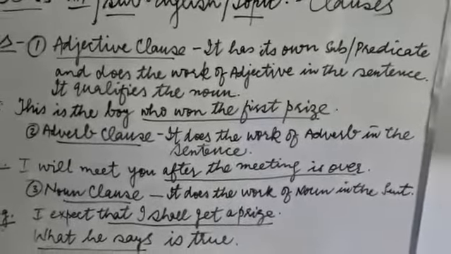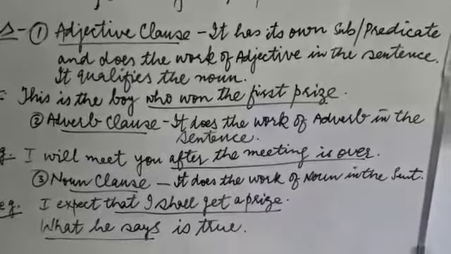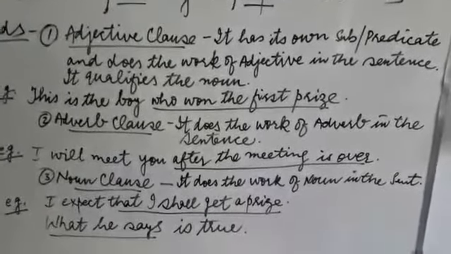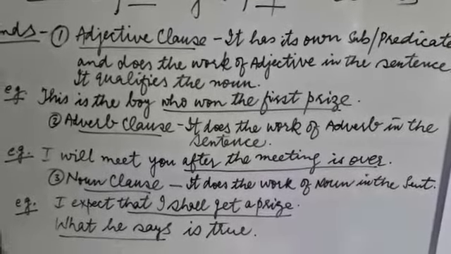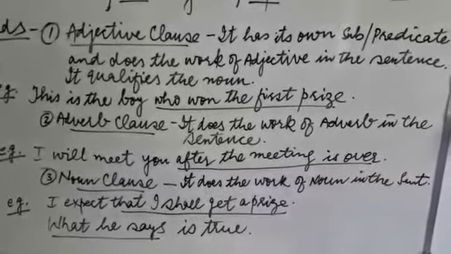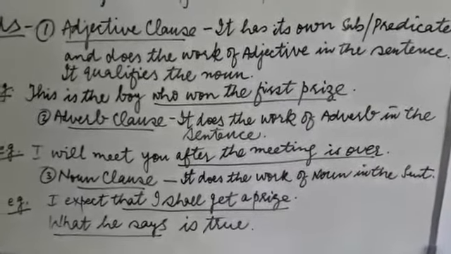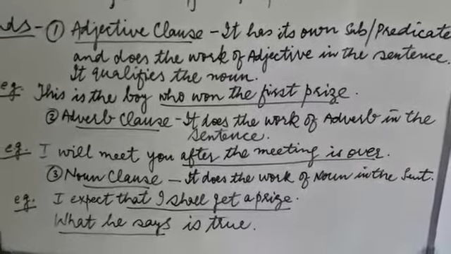So here, who won the first prize qualifies the noun boy. That is why it is an adjective clause. In the first part, you can see it has its own subject and predicate. Likewise, in part number 2, it has its own subject and predicate. So this is an adjective clause.